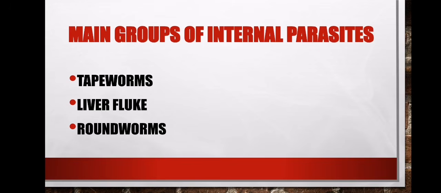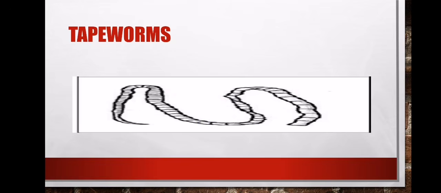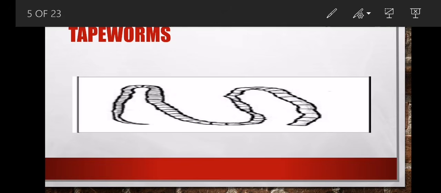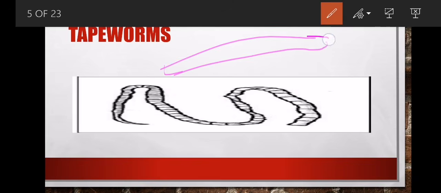Let's start by looking at the tapeworm. If you look at a tapeworm, people, we say this is a cylindrical structure. And this is a cylindrical worm. And this cylindrical worm, if you look at it thoroughly, it ibe nama segments. So in a simpler way, it is a worm way begane. It is a cylindrical worm. But this worm ebona ukuthi inama segments. It ayihlukahlukane phakathi nendawo. So we say this one, it is a tapeworm.